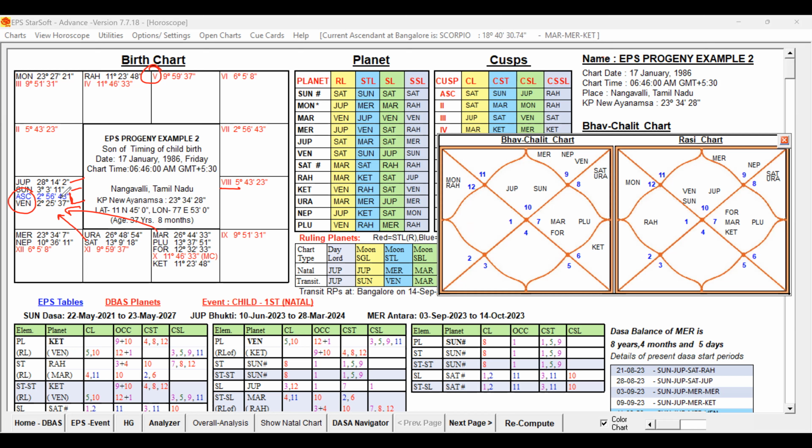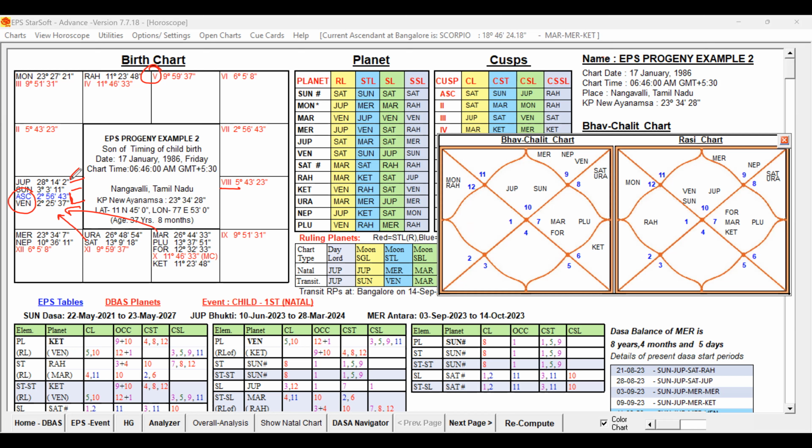The Karaka planet Jupiter. Jupiter is 3rd lord, 12th lord occupying the first house but conjoined with the 8th lord. And that Jupiter is also aspected by Saturn, 2nd lord and 11th lord, and Mars is also aspecting. So that way it is fine. Jupiter is having some weakness, but through the sign lord and through the aspect, it is getting support.